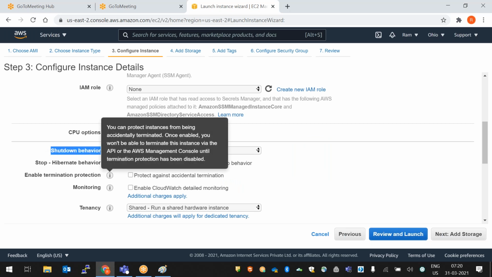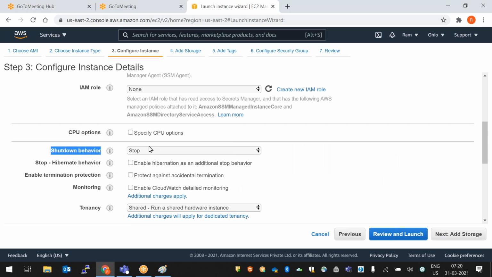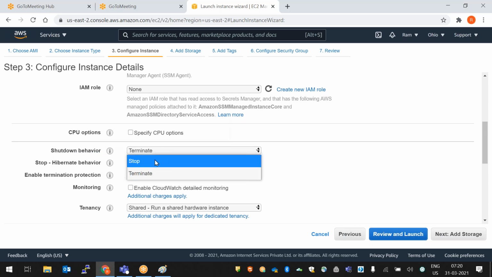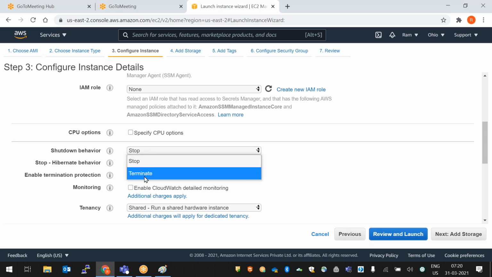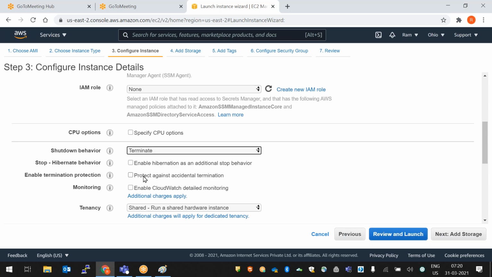Shutdown behavior means, by default it is showing stop. If you select terminate, what will happen here? When you shut down your instance, the server will be terminated. By default it is selected stop, right? If you select stop here, when you complete your practice and stop your server, stop means shut down. Terminate means delete, right? So when you stop your server, it will be stopped. Or else if you select terminate, when you stop your server, it will be terminated.